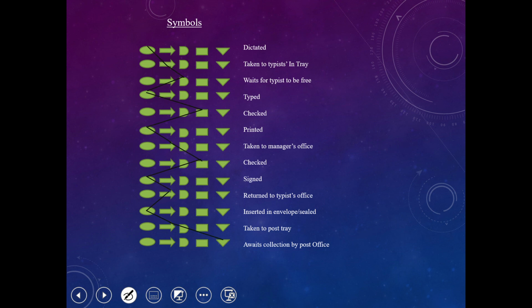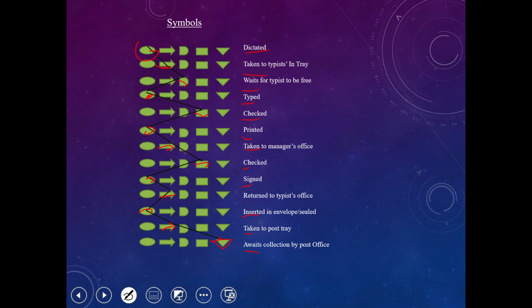We start with the operation, dictated, and then taken is a movement, and then wait is a delay here. Type, we do a process of typing, and then check is inspection. Print, we need to do an operation here for printing. Then taken by the manager is a movement, check is inspection again, and then sign is an operation, return is a process, movement, and then insert is a process, taken back is a movement, and then await collection is a storage.